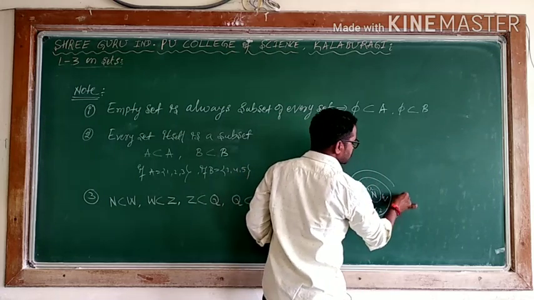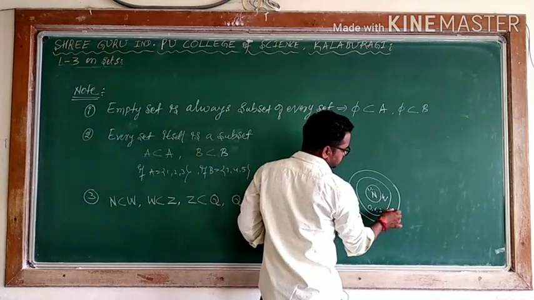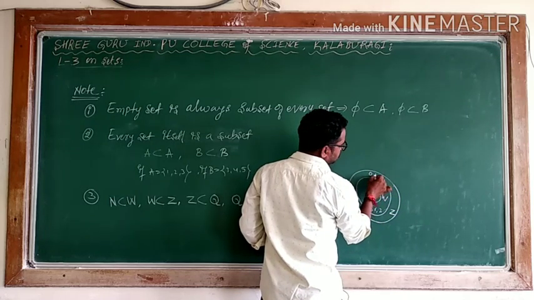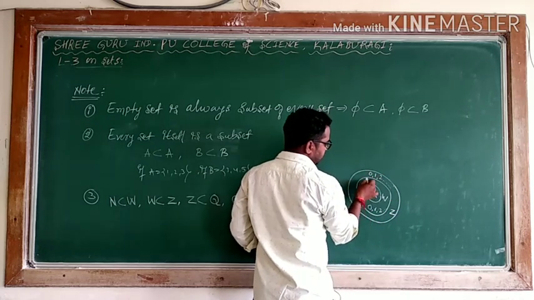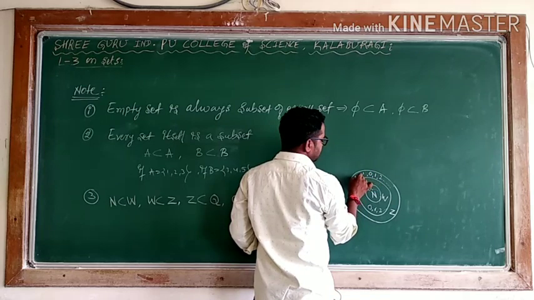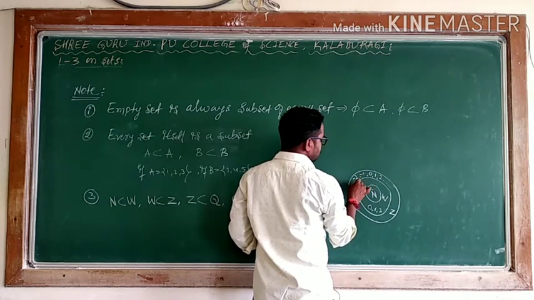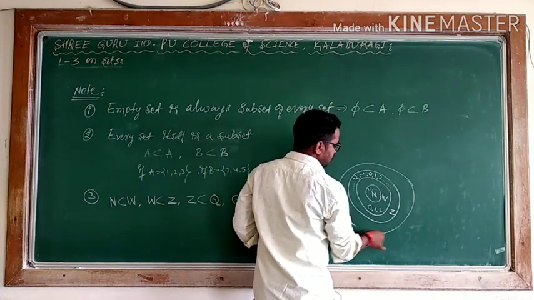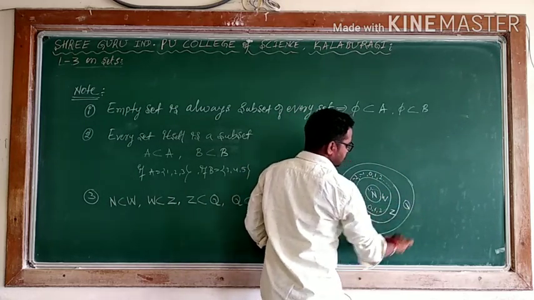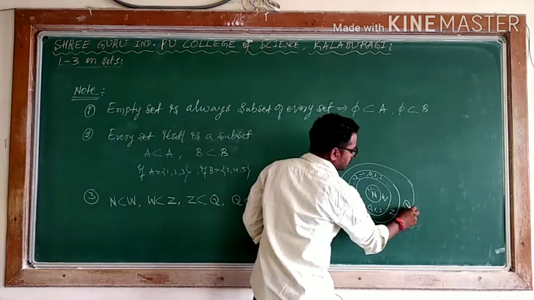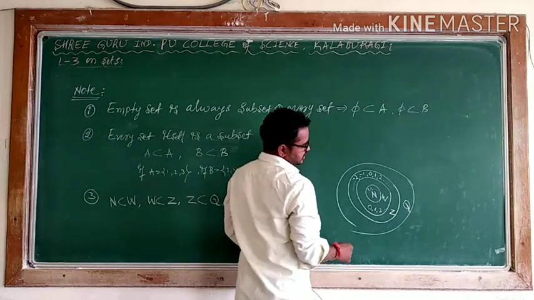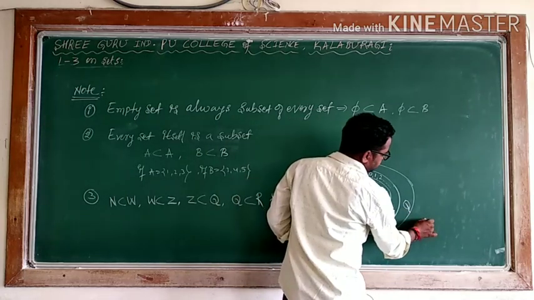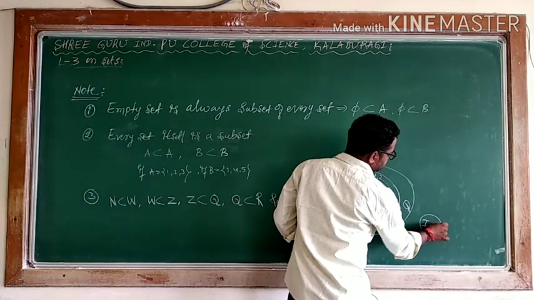Subset means it belongs to this. Definitely whole numbers belong to integers. Integers are what? 0, 1, 2 and so on. Diagrammatically I can say -1, -2 and so on. And then definitely integers are a subset of what? Rational numbers. When integers are a subset of rational numbers, there are also irrational numbers. Irrational numbers and rational numbers are different.